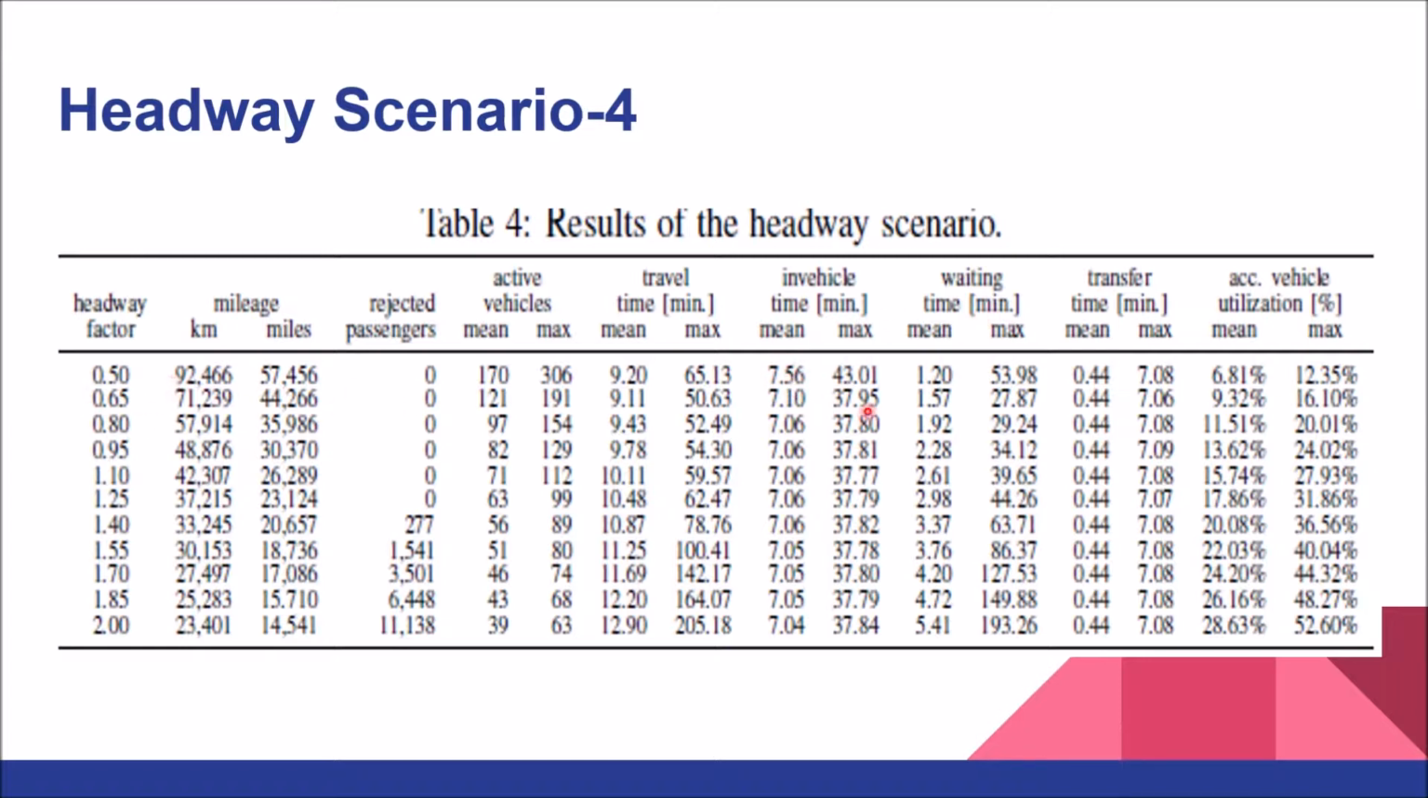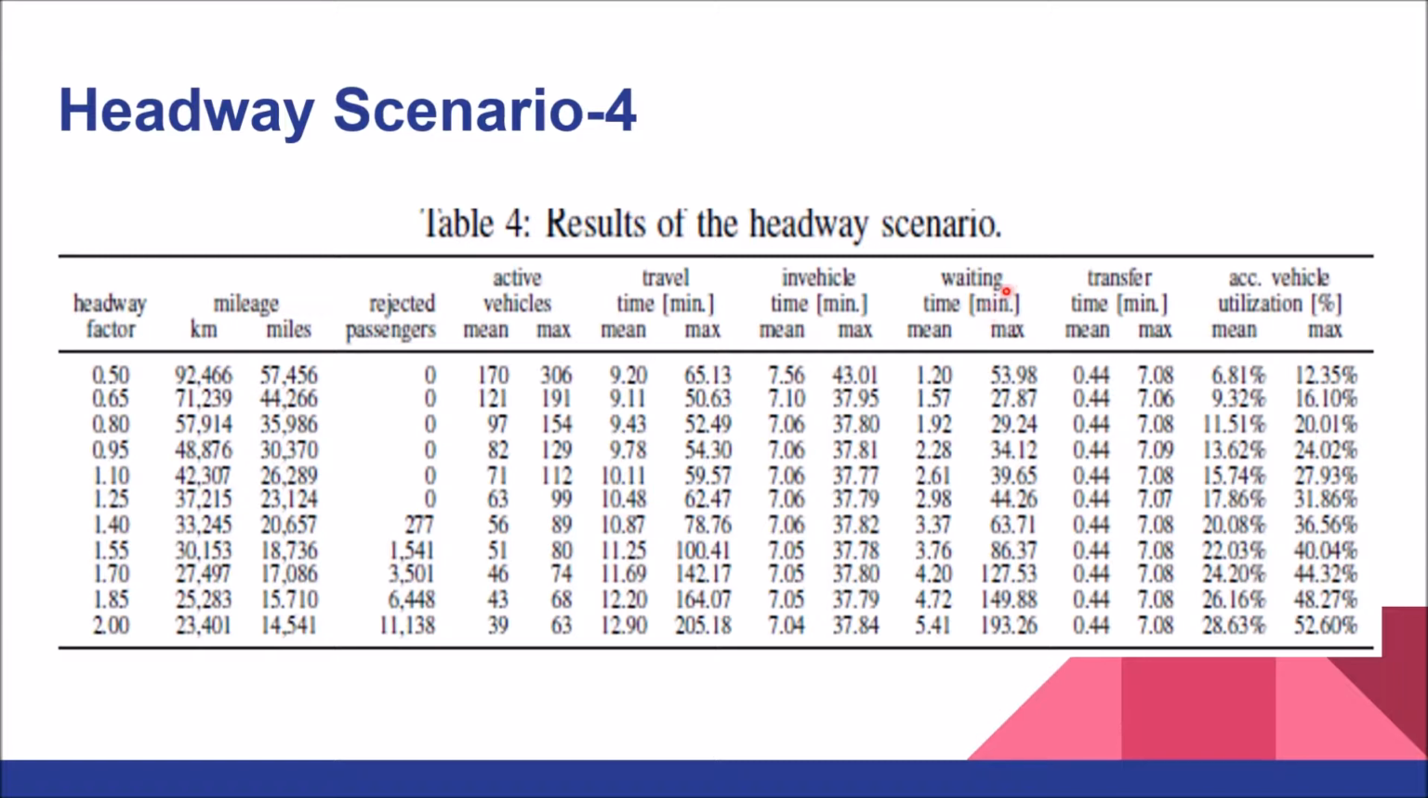So if it's 0.5, it is 7.56, and if it's 2, it's 7.05, 7.04. Reason being, the vehicle drives a little bit faster when the headway factor is 2.0 in order to compensate for the delay and also for the jitter because of the other vehicles. There are too many vehicles running on the line, so that might be the reason why this in-vehicle time increases, because one vehicle has to wait for another.